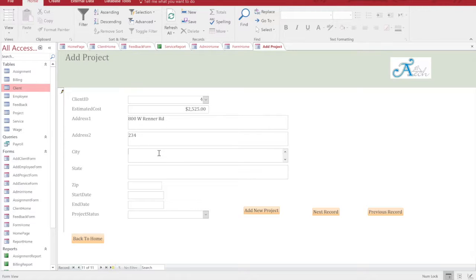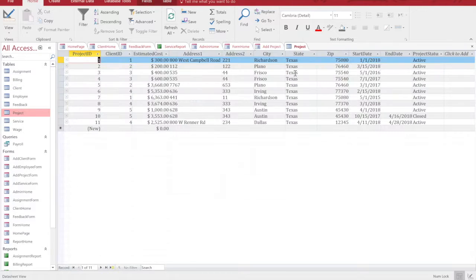Then the city, you can add the state, the zip code, a start date can be chosen, and the end date can also be chosen, and the project status is active. So if I say add new project, now when I go to projects, I will be able to view the new project that I created.